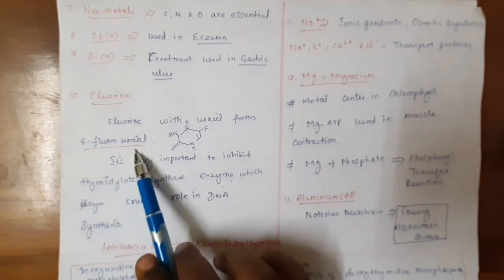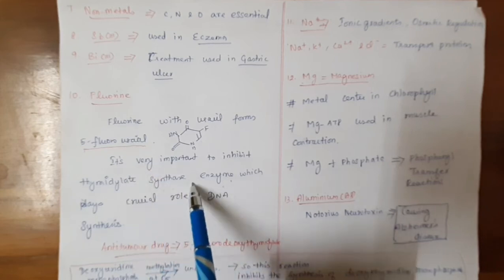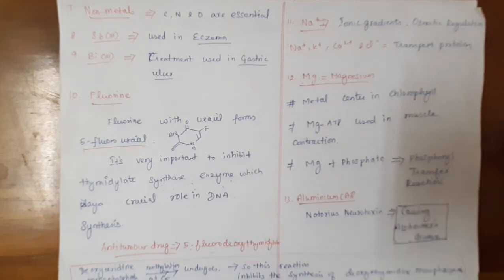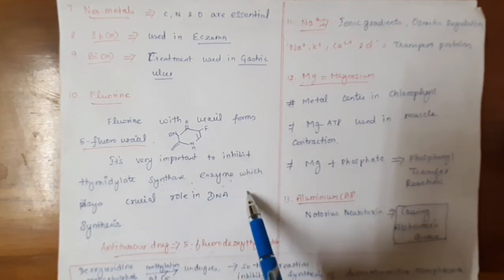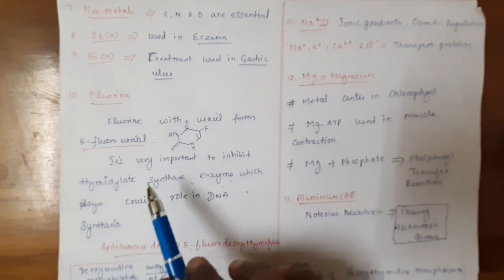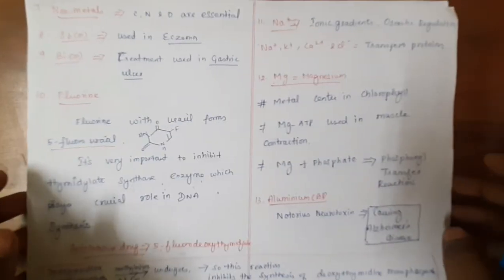After using 5-fluorouracil, it inhibits thymidylate synthase and the DNA is not used for further production. So it inhibits the production of DNA replication. Okay, so fluorine plays a very important role in DNA synthesis.